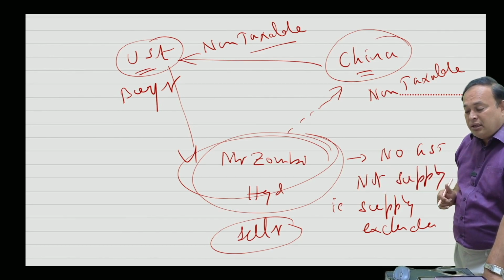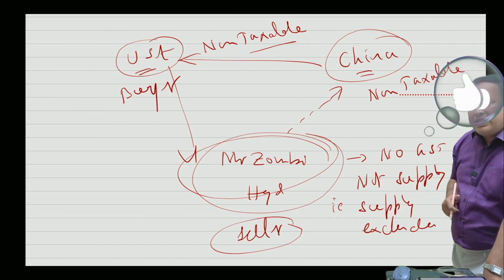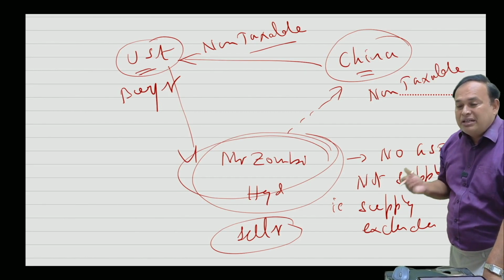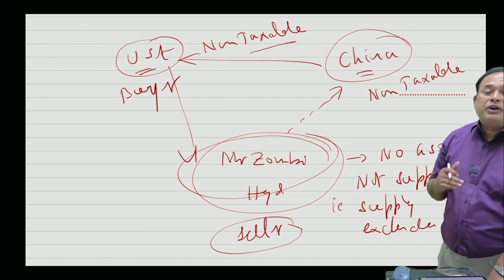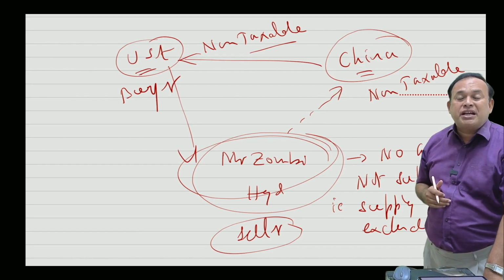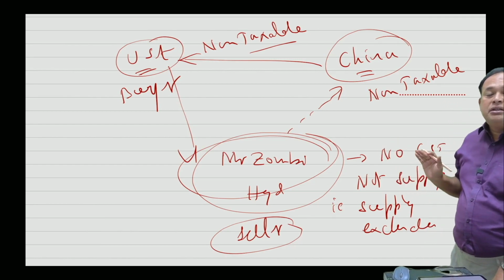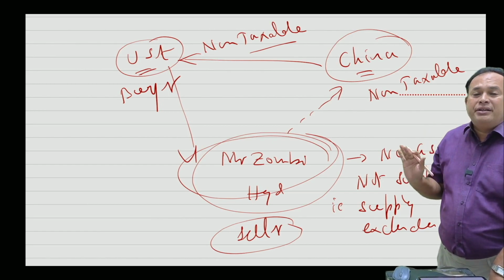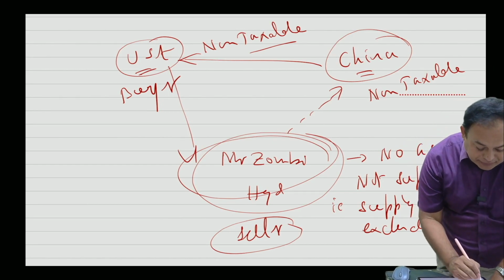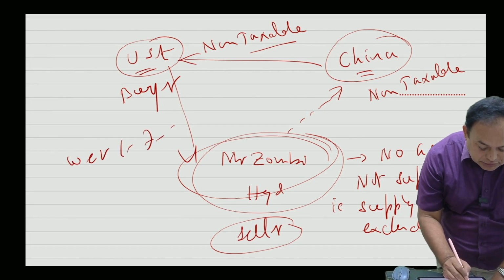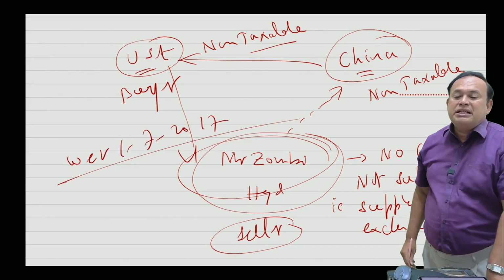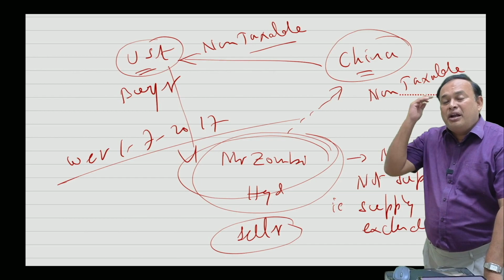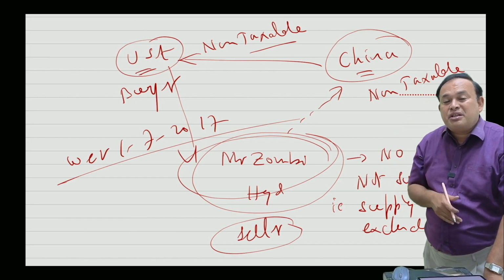But prior to that 2019 Finance Act, a transaction of this nature was taxed. So to avoid this transaction being taxed, from the Finance Act 2023 onwards they said that if this type of transaction has taken place, it is supply excluded, with effect from which date? With effect from 1st July 2017 onwards, it is effective. Now somebody asks, sir, we already paid the GST when this provision was not there.